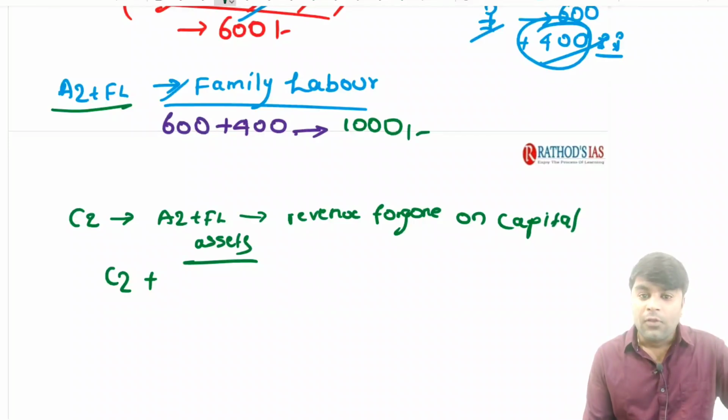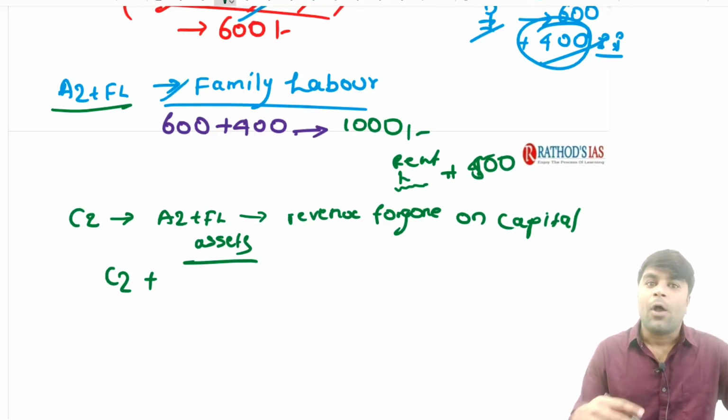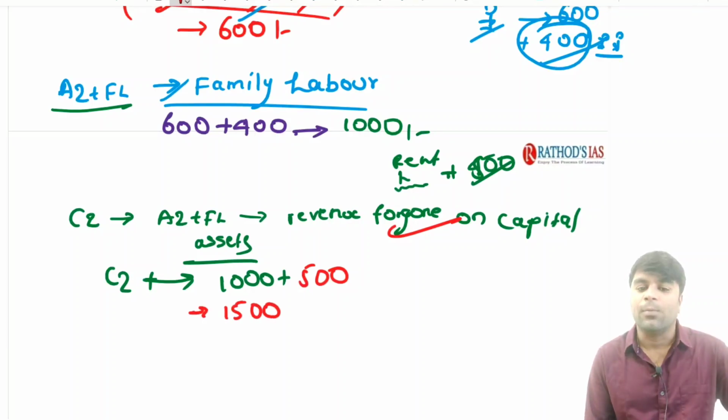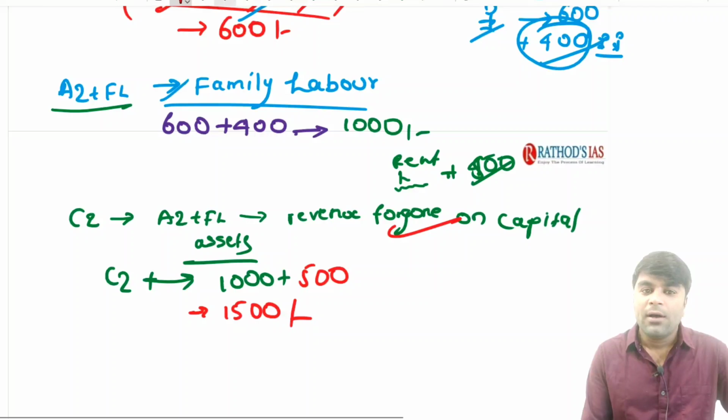Say for example, on the land he needs to pay a rent, he needs to hire a tractor, he needs to use buildings. So cumulatively he might be paying 400 rupees or 500 rupees. Say for example, on the land, on the tractors, on all these capital assets, he might be paying an amount of 500 rupees. So automatically C2 is nothing but A2 plus FL, which is already 1000, and we considered the rest of the revenue foregone on all these capital assets as 500 rupees. So automatically what do we get? 1500 rupees. Right? So here try to understand.